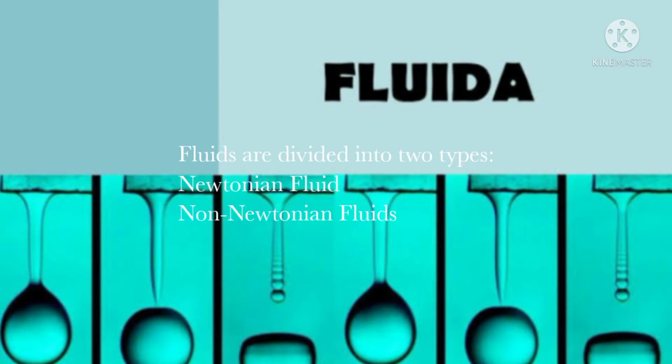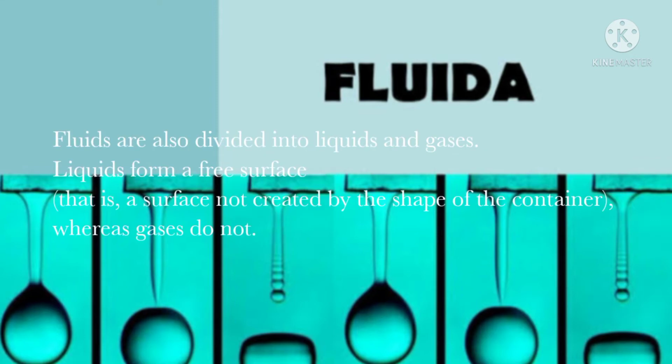Fluids are divided into two types: 1. Newtonian fluids. 2. Non-Newtonian fluids, depending on how stress depends on strain and its derivatives. Fluids are also divided into liquids and gas. Liquid forms a free surface, that is a surface not created by the shape of the container, whereas gas does not.